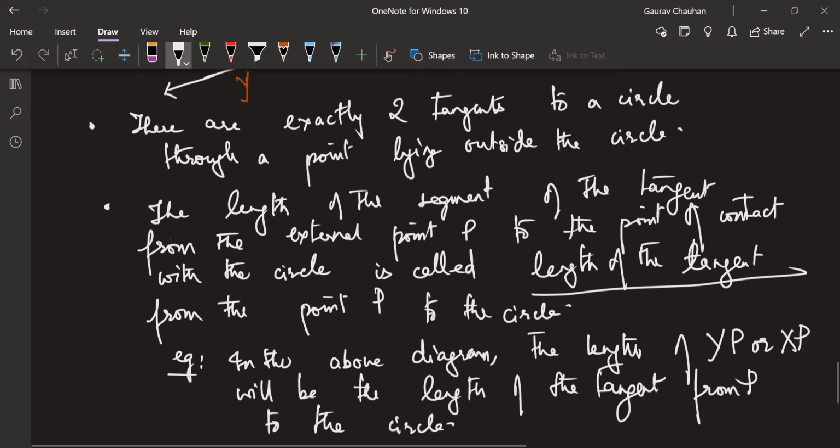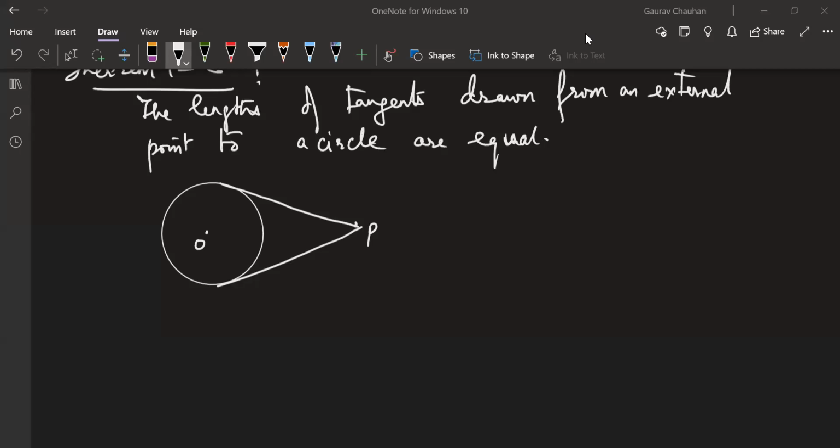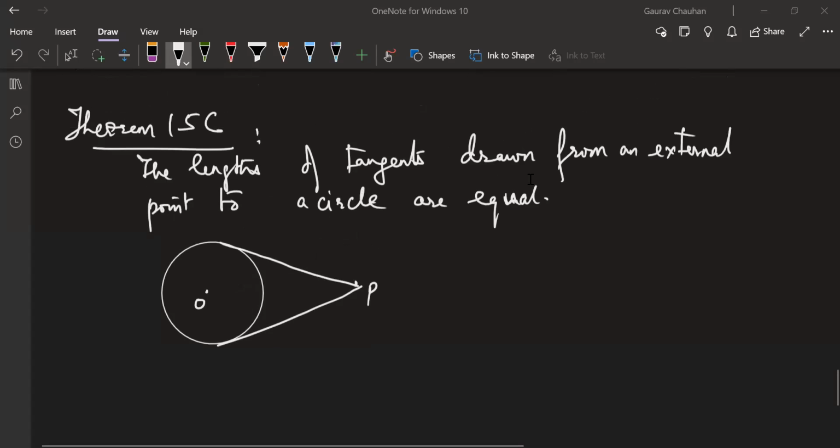Take things down, 2 minutes. For the sake of the recording, theorem 15c: we are proving that the lengths of the tangents drawn from an external point to a circle are equal. We have already seen that only 2 tangents are possible. Those 2 tangents are equal. And Tulsi has already shown me the proof. Only your congruence criteria was wrong. What is the method that you guys were using, Dinesh? You made a triangle. Great.